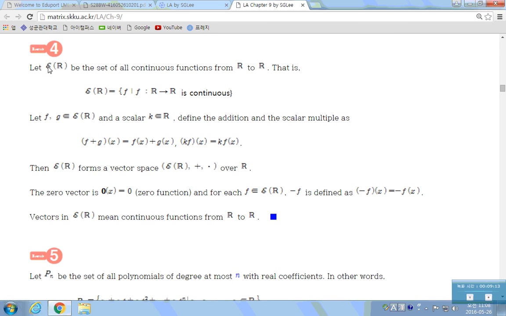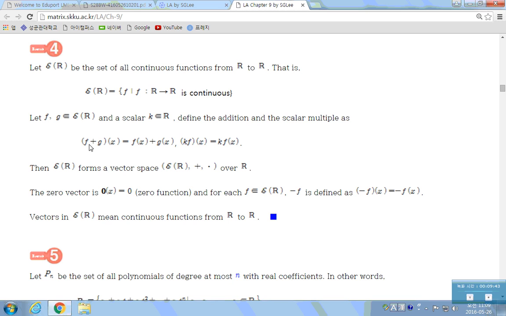Next, let C of R be the set of all continuous functions from R to R. If we define two operations like this, we choose f and g from here, and define vector addition like this and scalar multiplication like this.